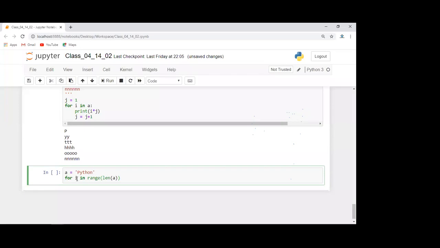Why do you want length minus 1? No, from 0 it will start and it will go till length, right? So it will go till length minus 1, so automatically it will take one less than that. Yeah, less than 1. Okay.